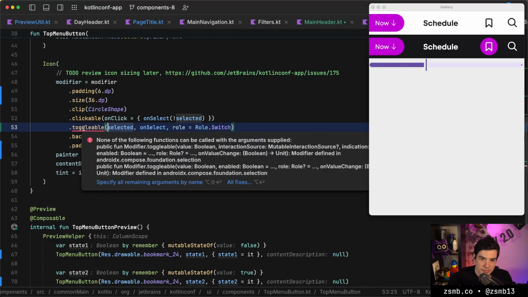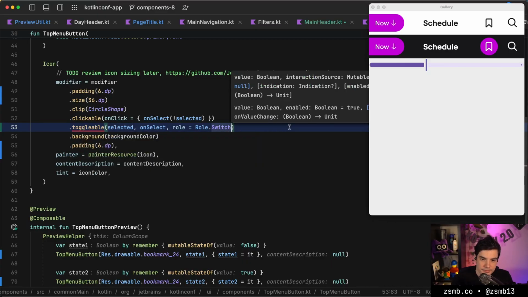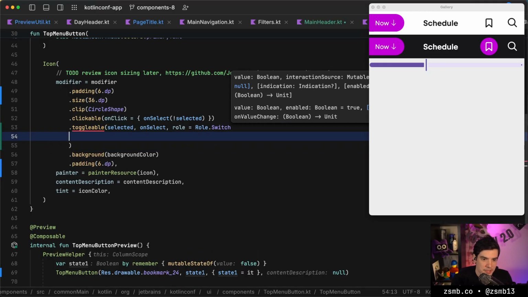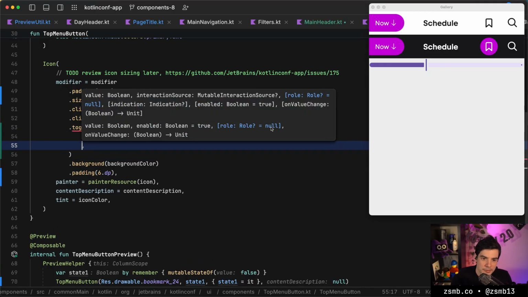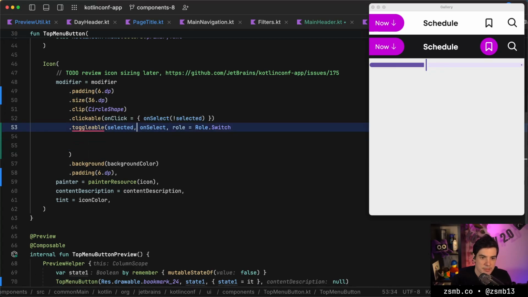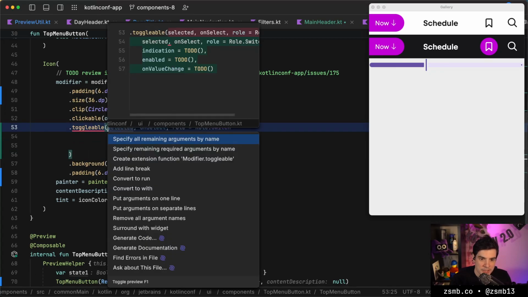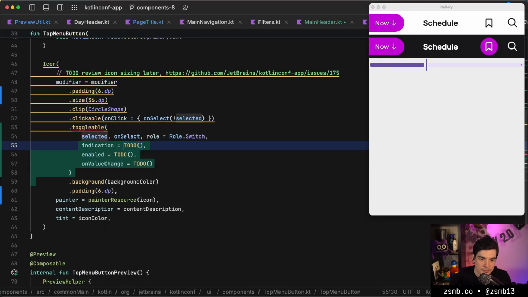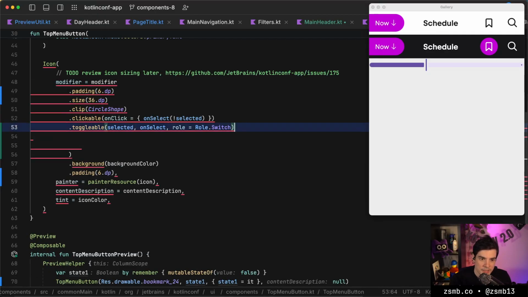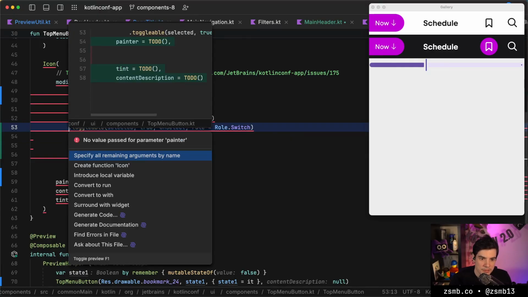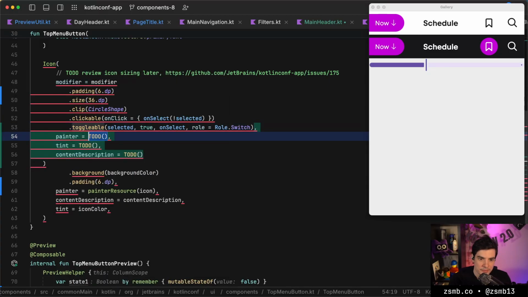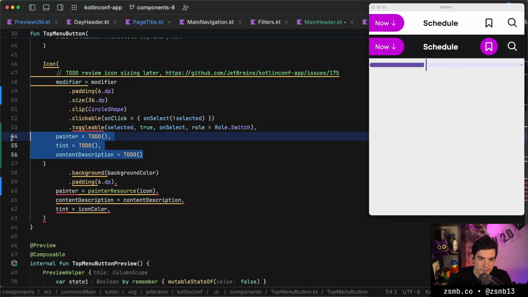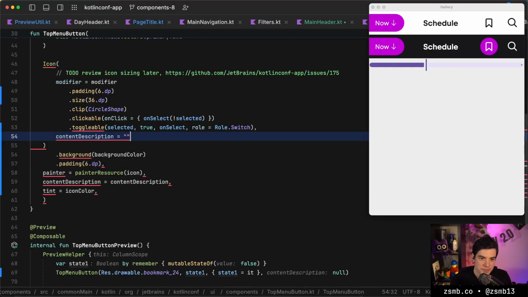And why does this not compile? I can't see the parameter list from the app that we have running. Oh, it's value and whether it's enabled are separate. So let's just add named arguments. So basically it just has an enabled argument. So I think I just need to pass in through there. Oh, it also has a content description. That's what we were missing.